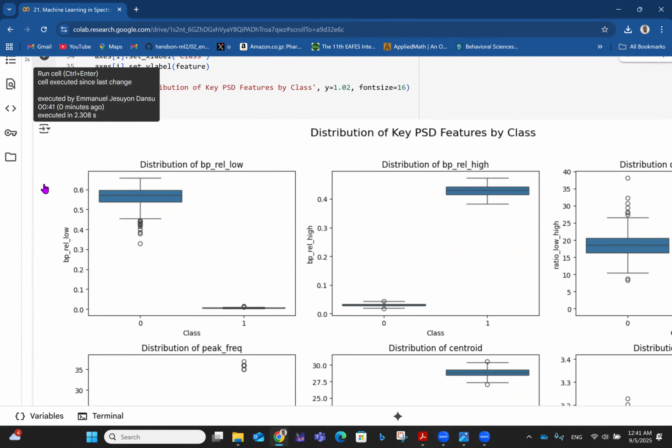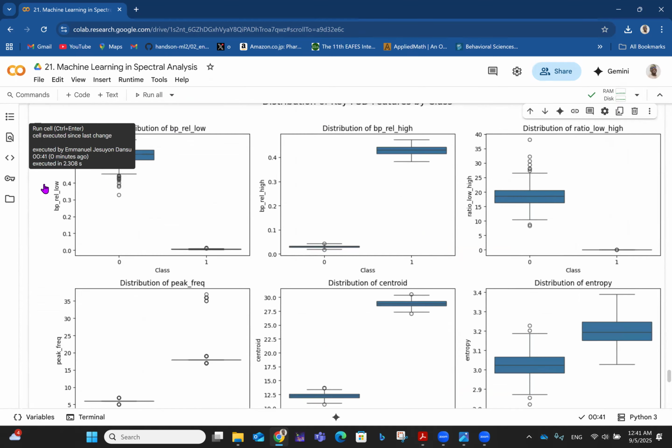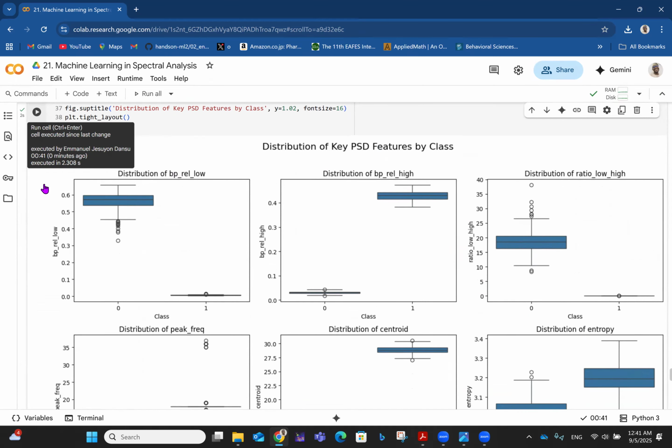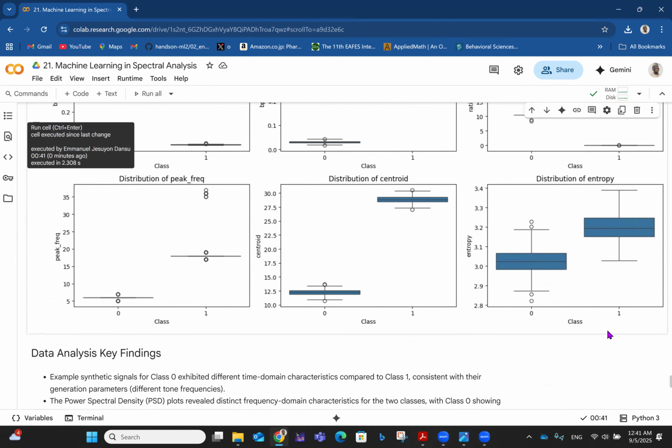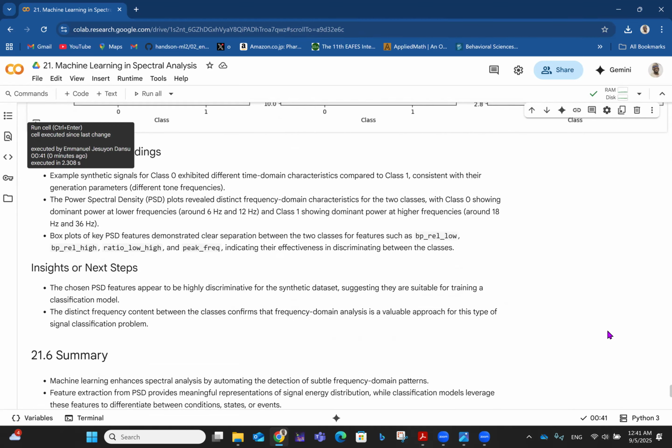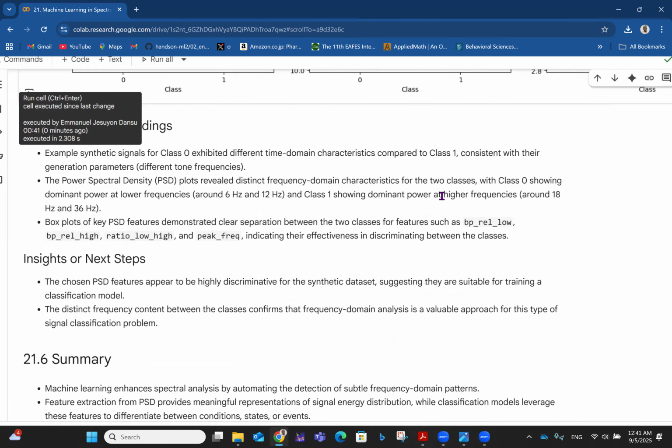So we have all these box plots telling us the stories of the spectral density here. So, distribution of key PSD features by class. We have distribution of BP rel low, rel high, ratio low high, peak frequency, distribution of centroid, distribution of entropy, and so on and so forth. Interestingly, we have some explanation of those things you have up there.